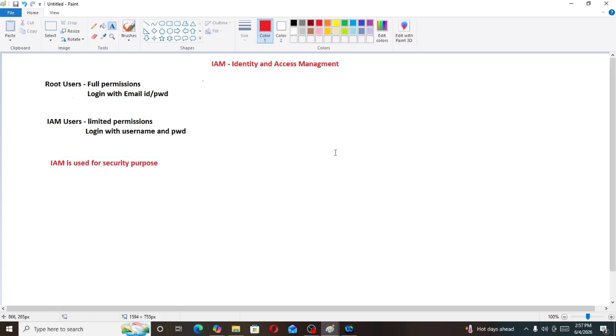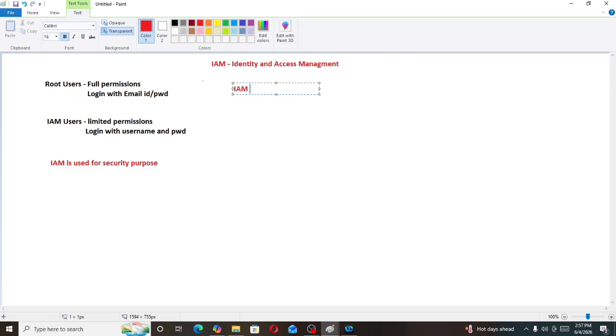Now, with IAM, you can control entire AWS resources centrally by giving proper permission. Whatever services are there in AWS, entire AWS services we can control by giving proper permissions. How can we control these AWS services? By using IAM. So can I say that it is also one type of definition?